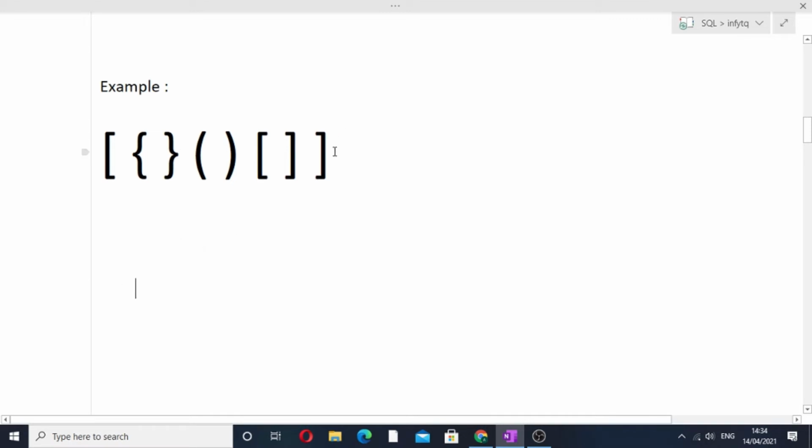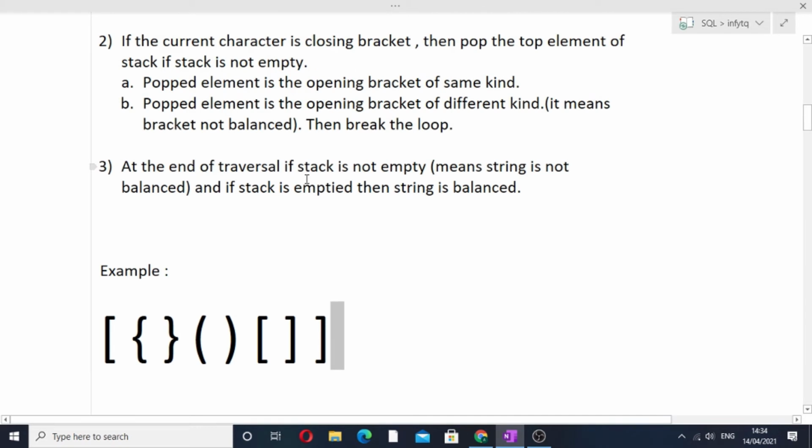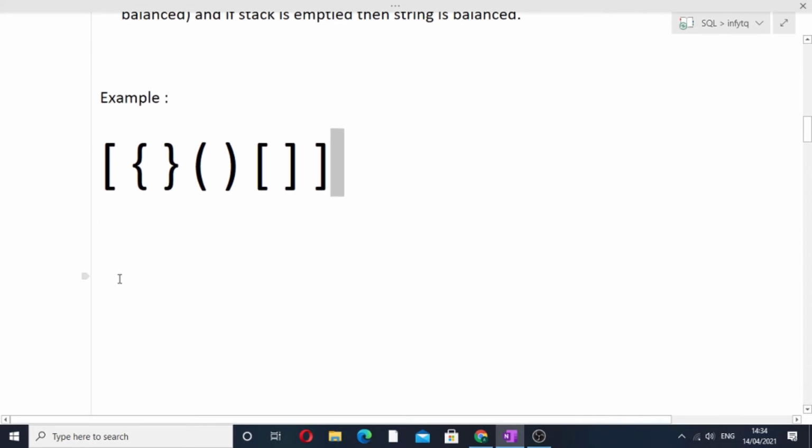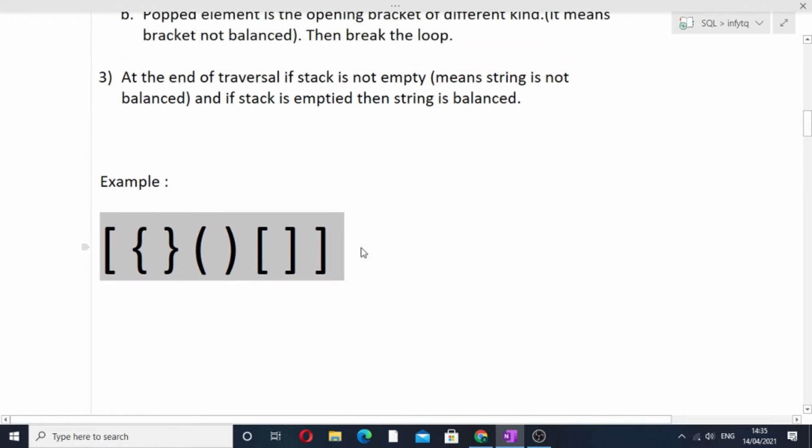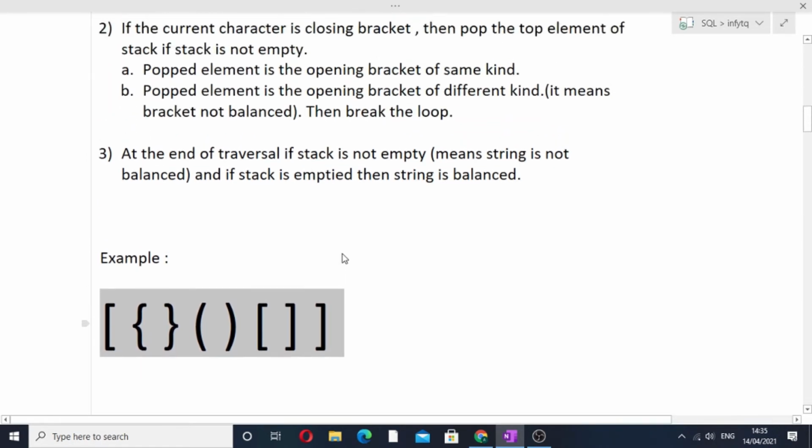Now when we do i plus plus, i will move out of the string and the loop will end. Now we will check at the end of the traversal: if the stack is not empty, it means the string is not balanced, and if the stack is empty, then the string is balanced. We have seen that our stack was empty, so this entire string is balanced. I hope this dry run of this particular string is understood by you.